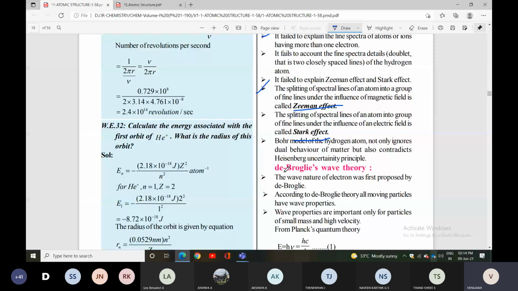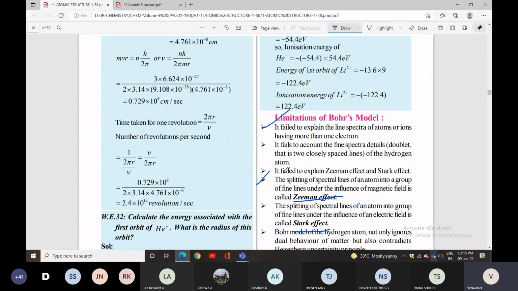Once again, we will repeat the limitations of Bohr's atomic model. The first point is it failed to explain line spectra of atoms or ions having more than one electron. Second point, it fails to account for the fine spectra details, nothing but the doublet, which was not explained. It also failed to explain the Zeeman effect and Stark effect. These points alone are enough.